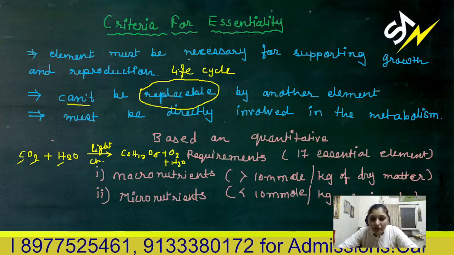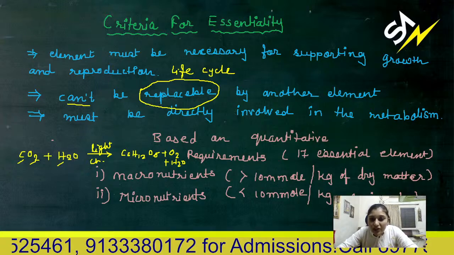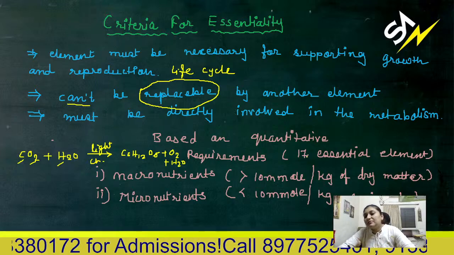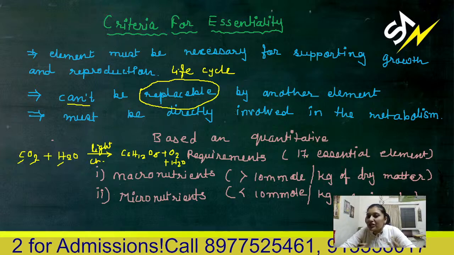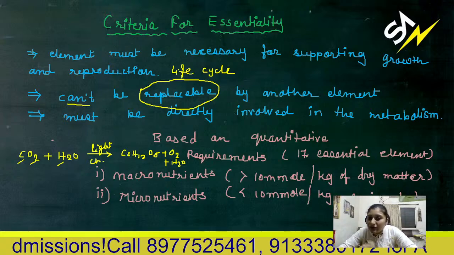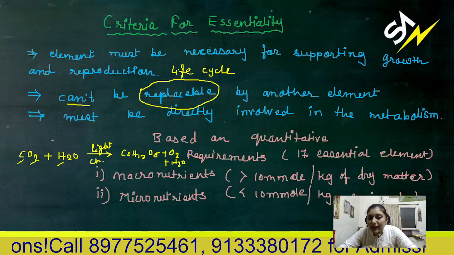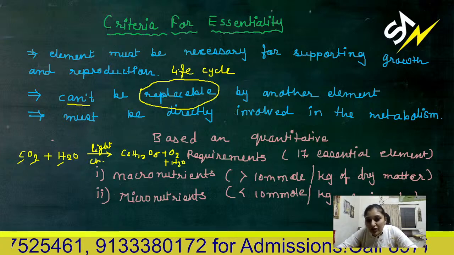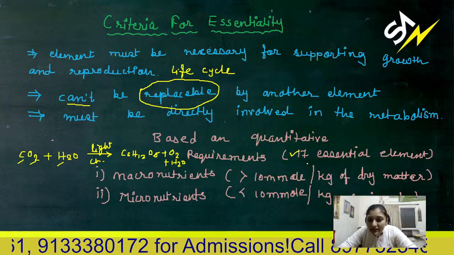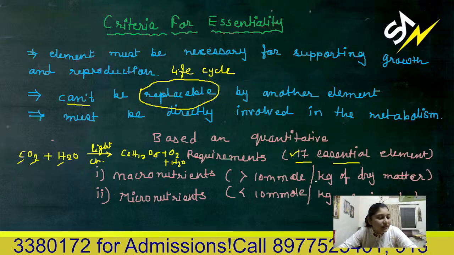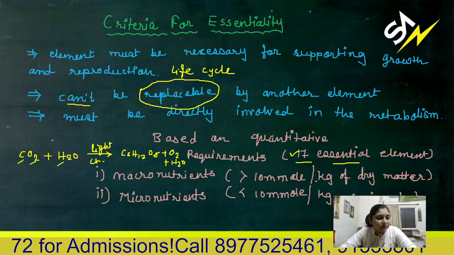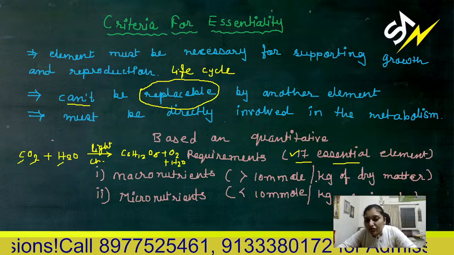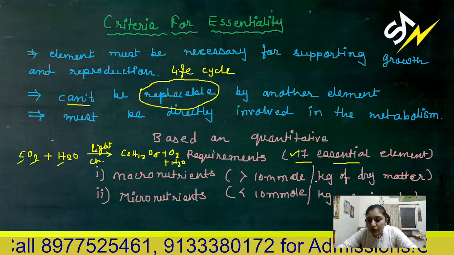Now, based on the quantitative requirements, that means whether the plant requires it in large quantity or in less quantity, there are two types of these nutrients, macronutrients and micronutrients. There are 17 essential elements known till now. Among these, a few of them are macronutrients and a few of them are micronutrients.